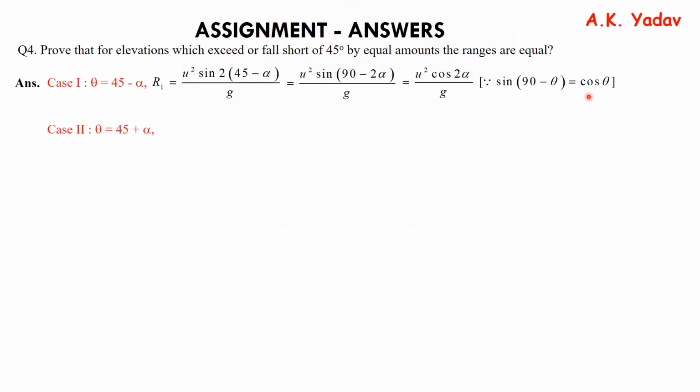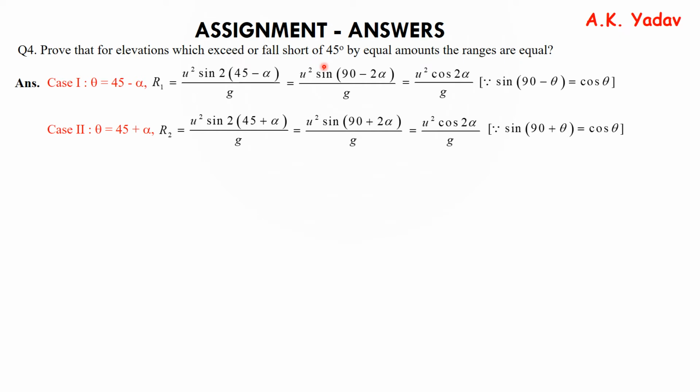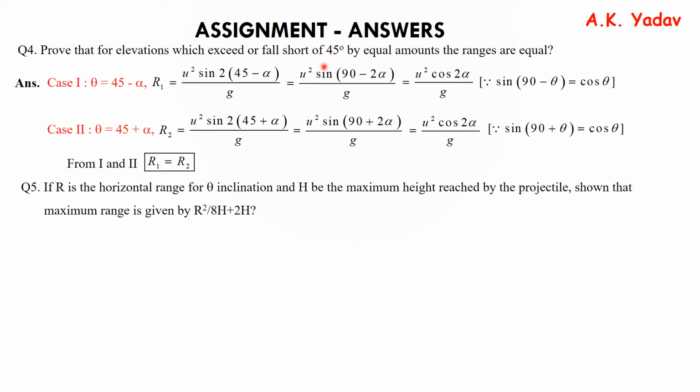Now the second case is when theta is 45 plus alpha, that is exceed 45 degree. The range is R2, and on solving we get u square cos 2 alpha upon g, because sine (90 plus theta) is again cos theta. Now from 1 and 2 it is clear that R1 is equal to R2.